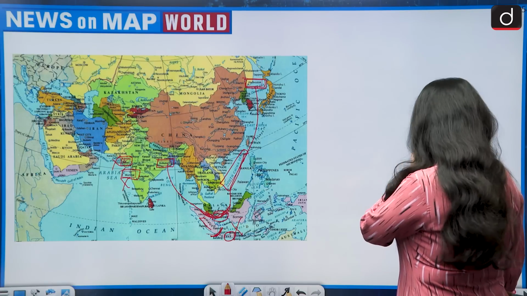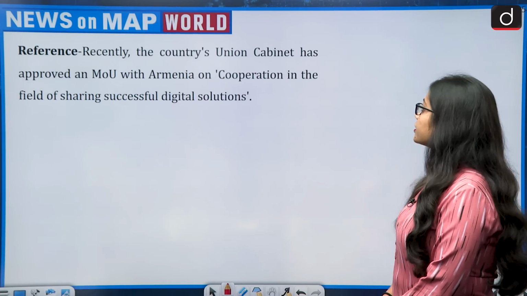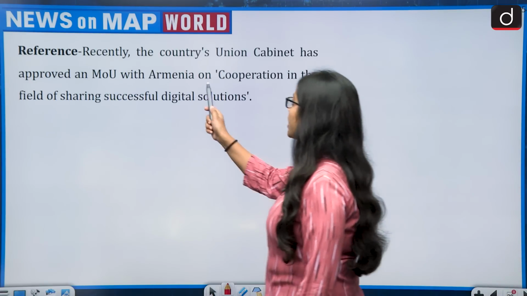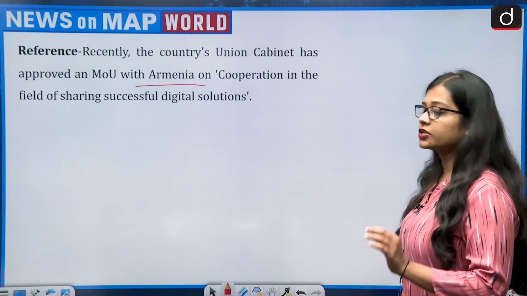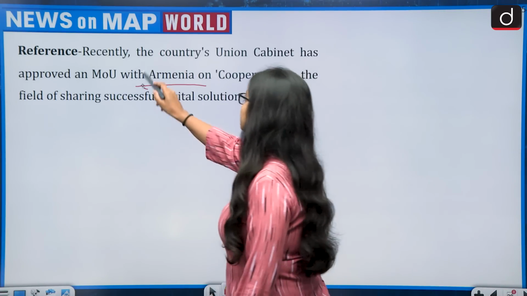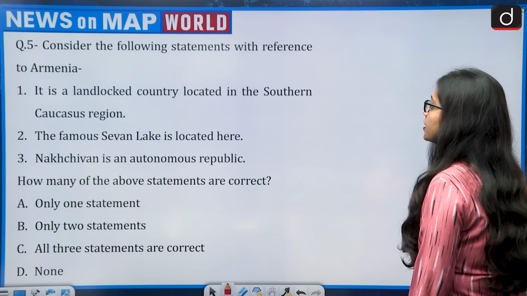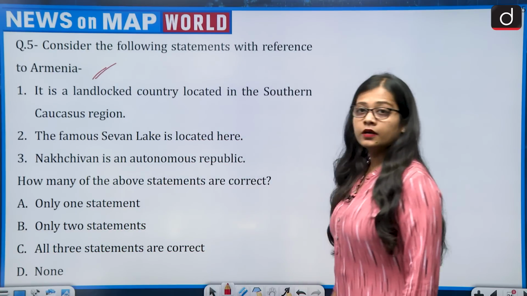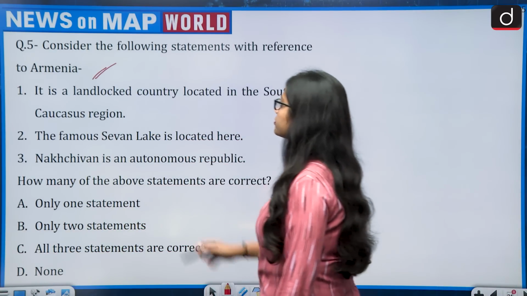Now moving on to the next question. The reference says, recently the country's union cabinet has approved a memorandum of understanding with Armenia on cooperation in the field of sharing successful digital solutions. Now this brings the country of Armenia in news. So the question says, consider the following statements with reference to Armenia. First, it is a landlocked country located in the southern Caucasus region.